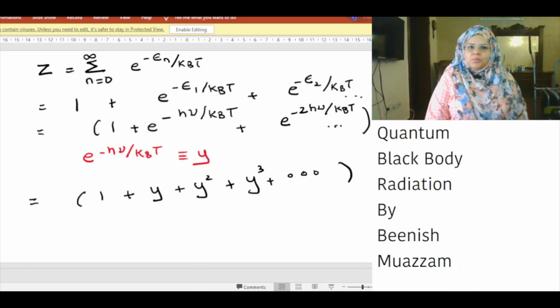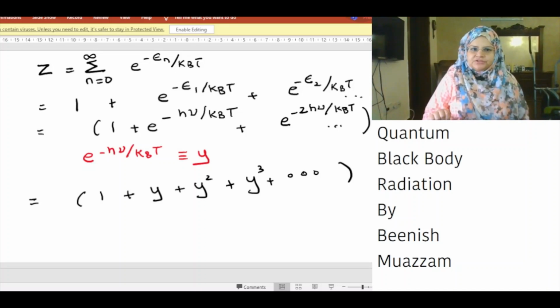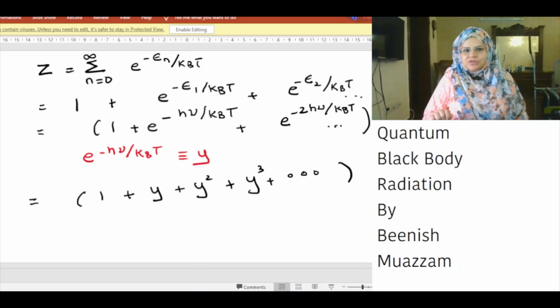We know ε_1 is equal to hν, ε_2 is equal to 2hν. Therefore, the series is 1 plus exponential minus hν over k_BT plus exponential minus 2hν over k_BT plus exponential minus 3hν over k_BT and so on.